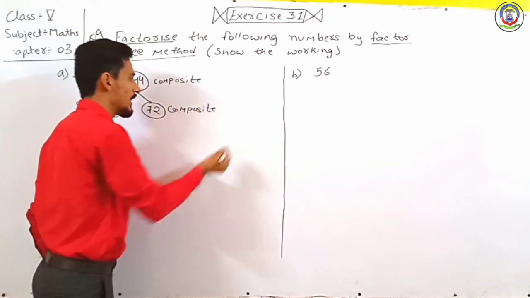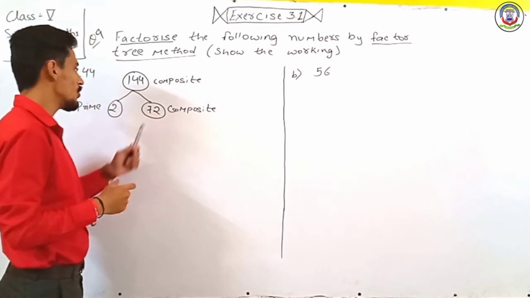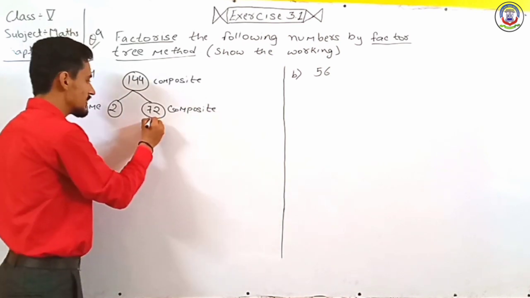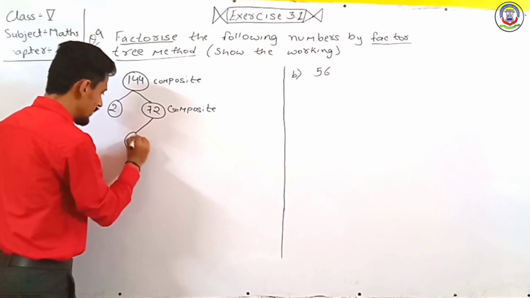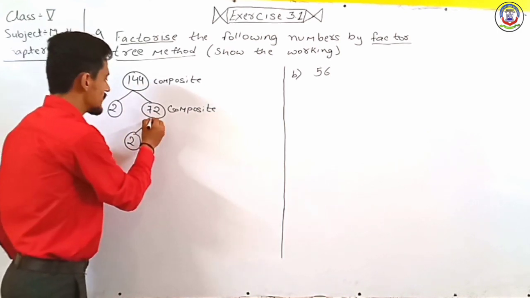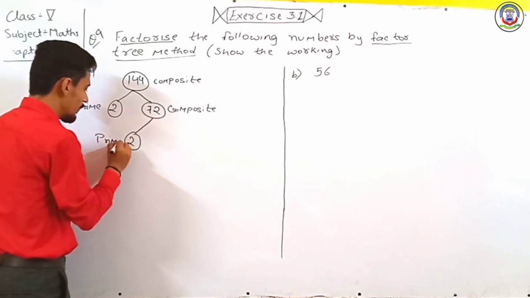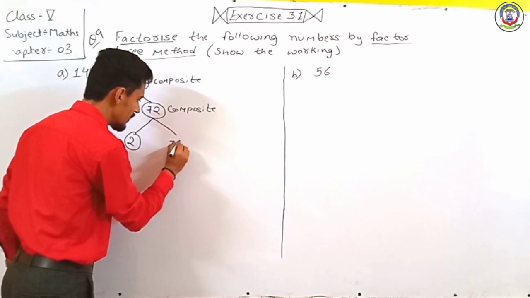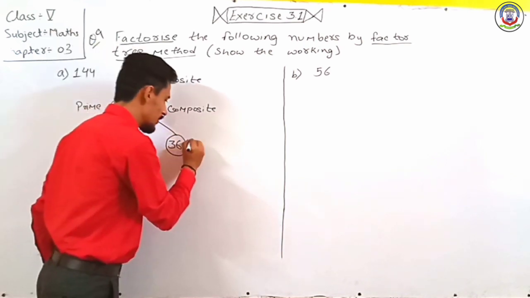So again we have to divide this number by a prime number. So 72 is divisible by 2 again, that is the least prime number which divides it. So 72 when divided by 2, we get 36. So here we write 36. Now 36 is again a composite number.